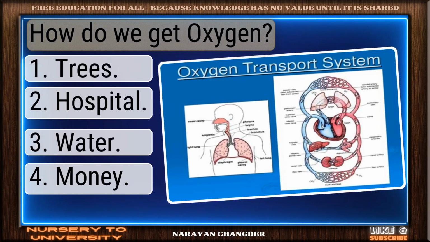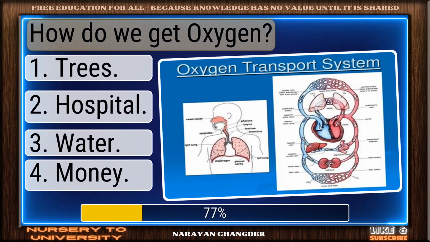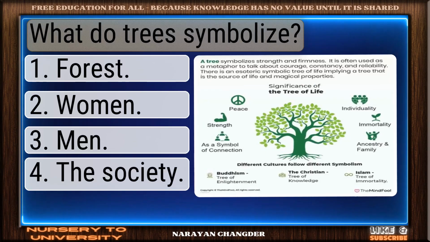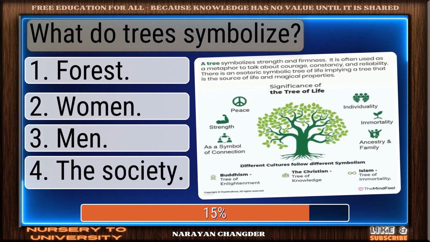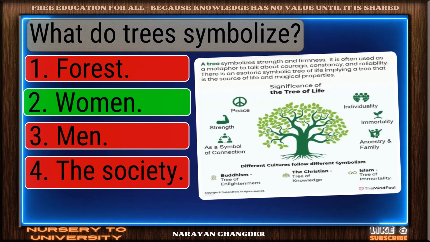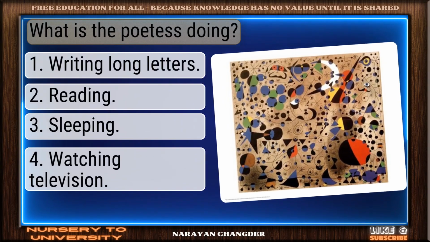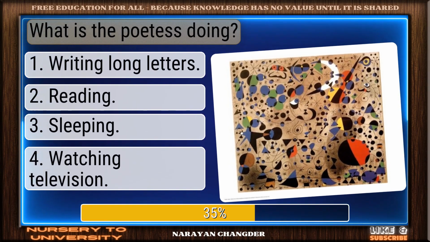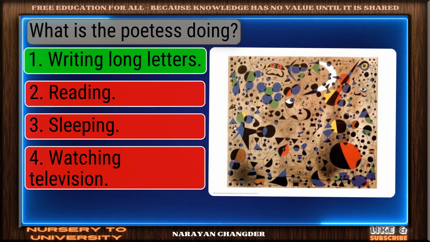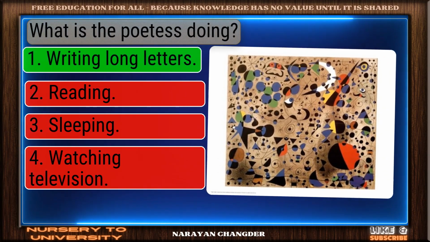How do we get oxygen? Bravo, trees is the answer. What do trees symbolize? Perfect. Women is the correct choice. What is the poetess doing? You chose writing long letters, and it is correct.